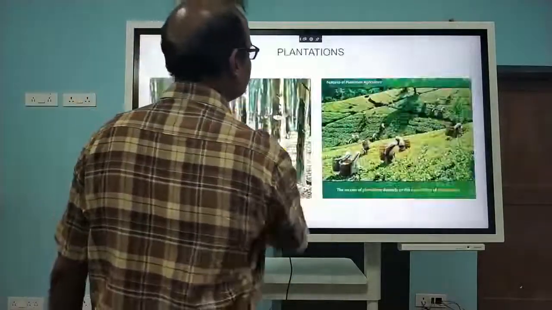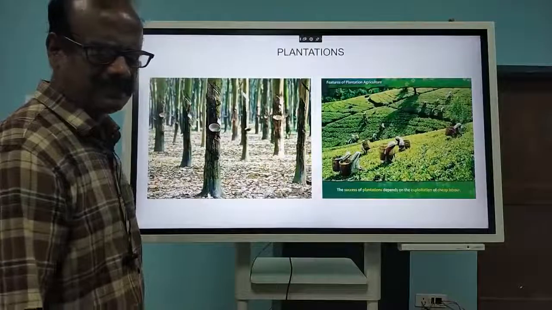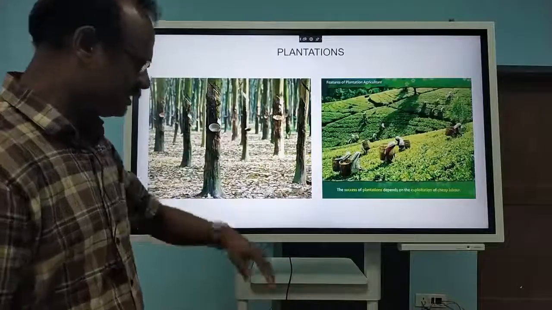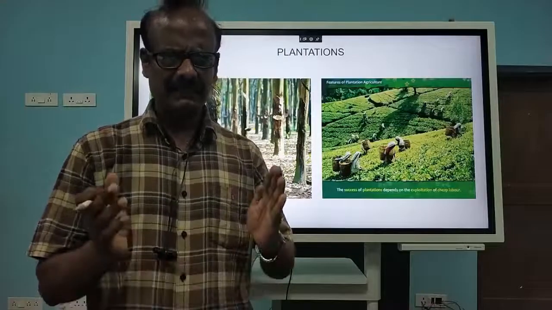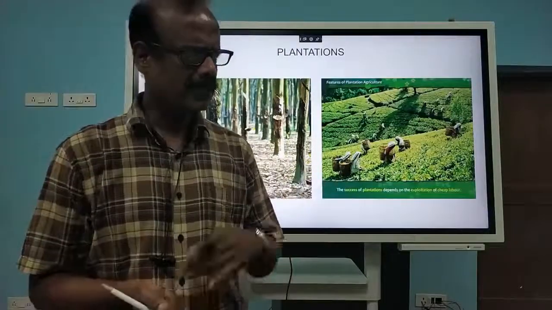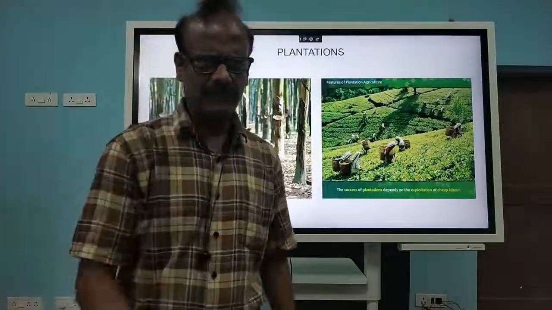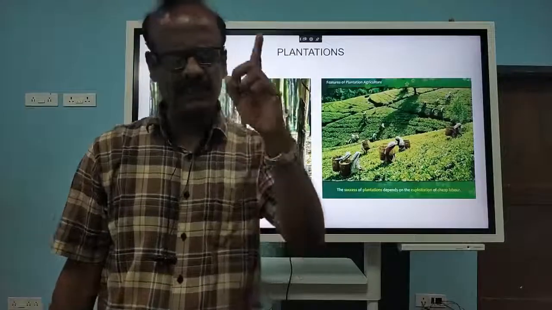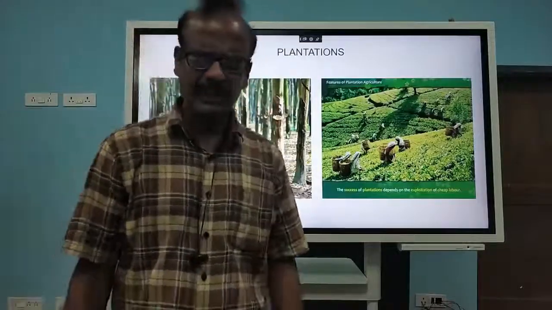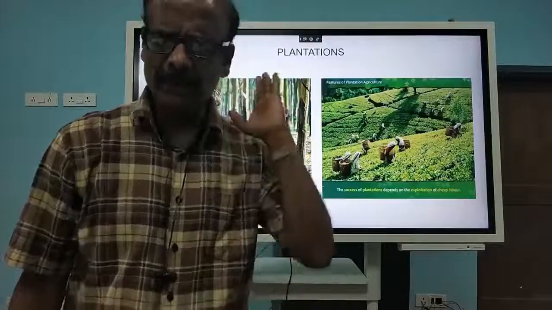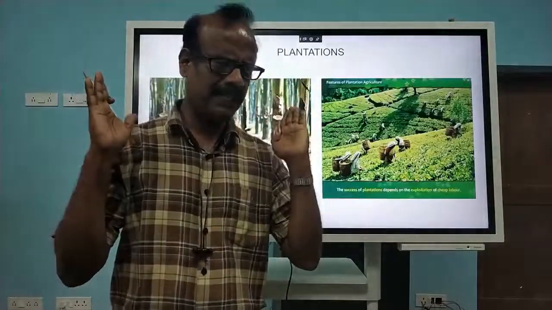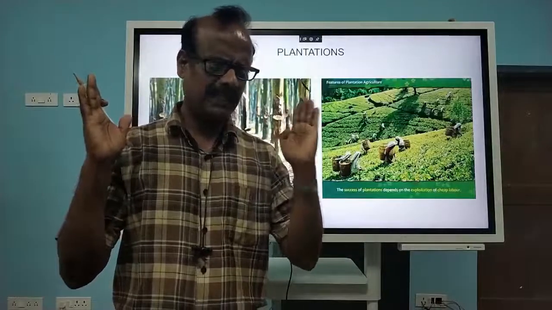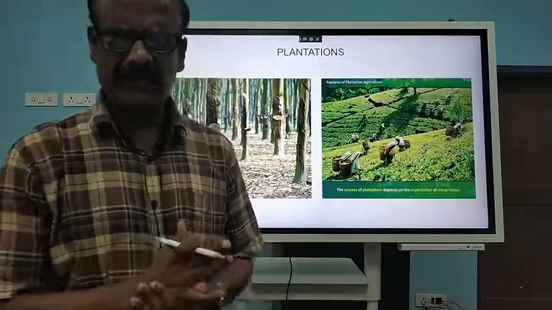Okay, then comes plantations. These plantations are another type of agriculture. A big area will be there, and the speciality is only one crop will be there. If it is a tea plantation, only tea will be there. If it is a rubber plantation, only rubber will be there. A good number of workers will be there.